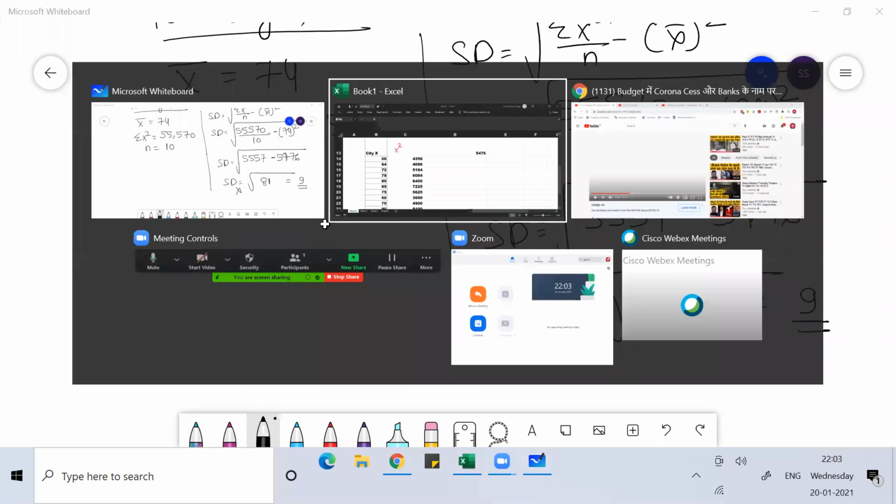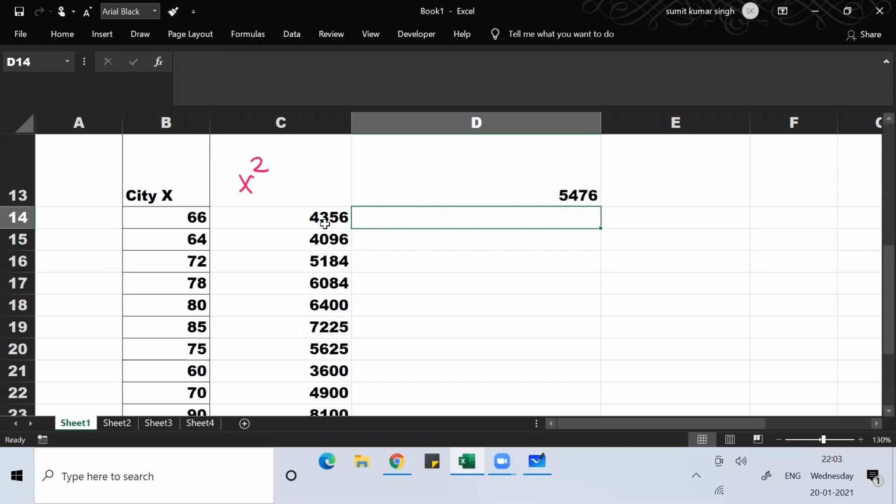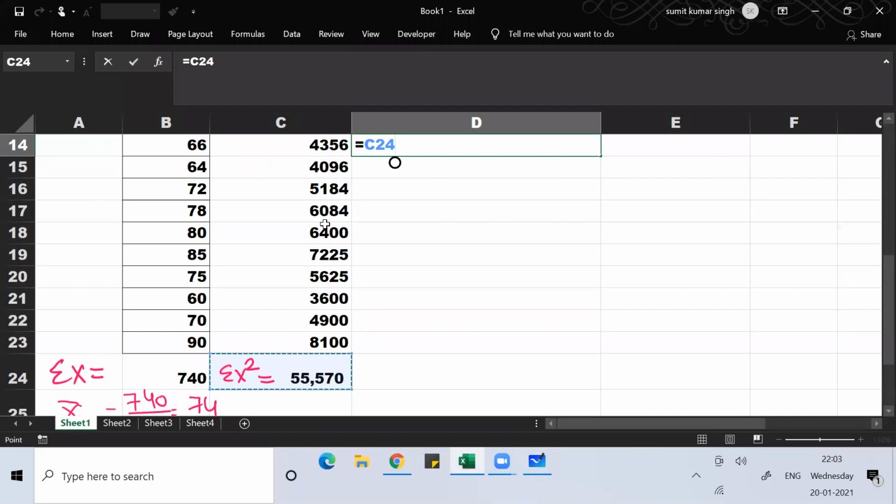So 5476, you can do this. Okay, so this value divided by 10, minus this value.